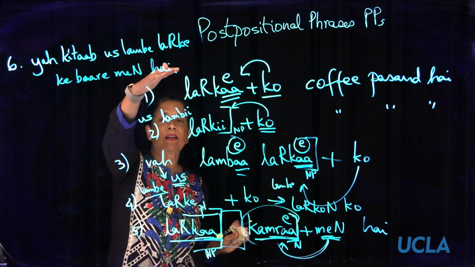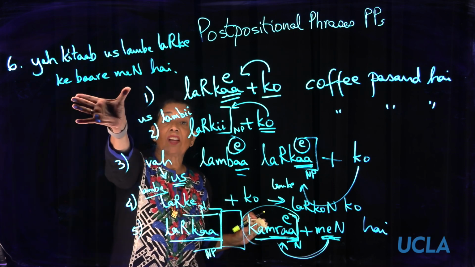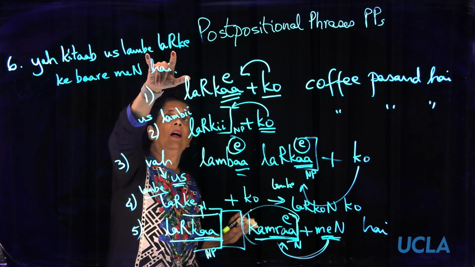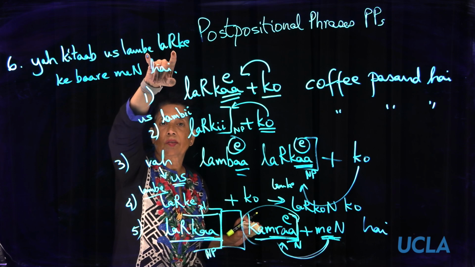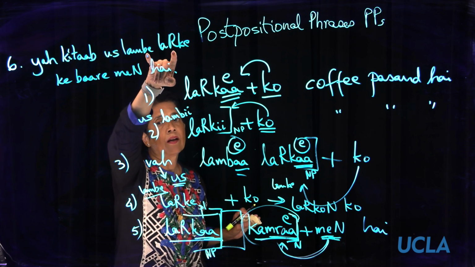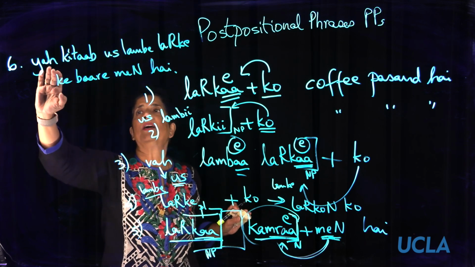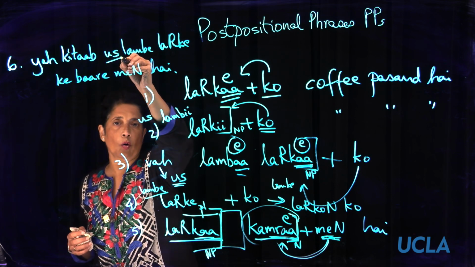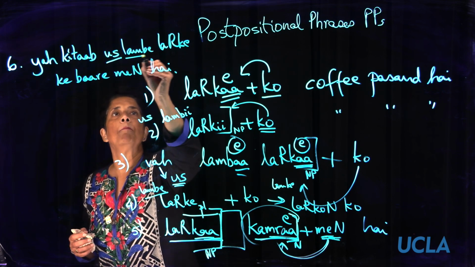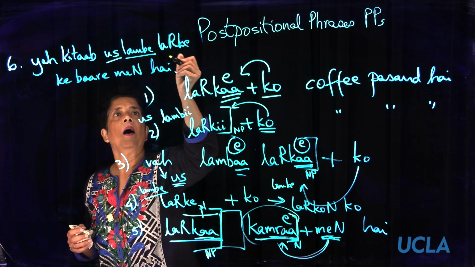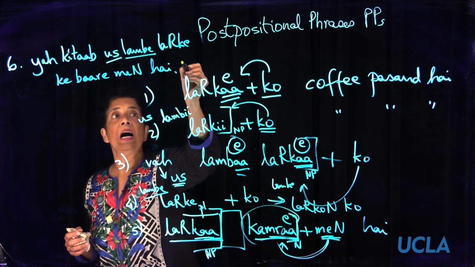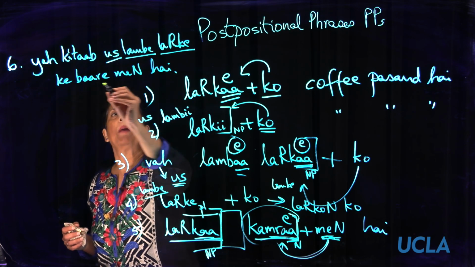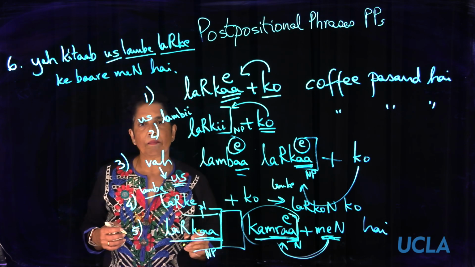So it doesn't matter if you have a phrasal postposition, still obliqueness works the same way. Okay? So you'll have yeh kitab, and us is the oblique form of vah, lambe is the oblique form of lamba, ladke is the oblique form of ladka, ke bare mein hai. Okay?